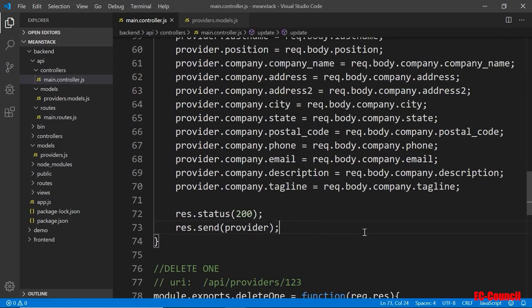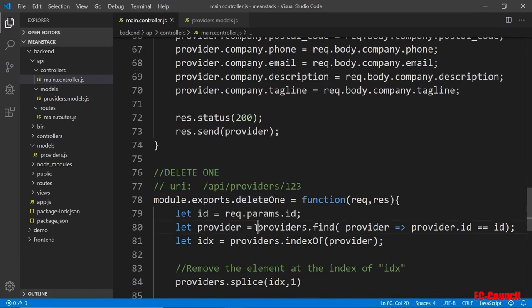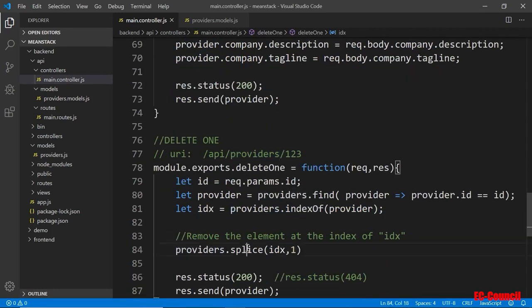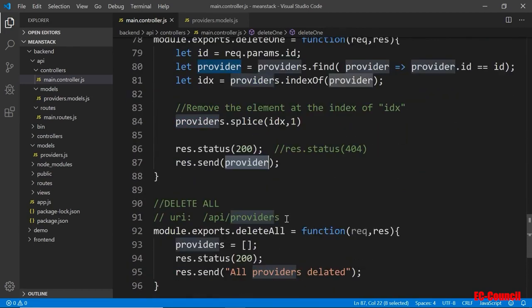For the delete ones, you can see also the same API, except it's a delete method instead. And we're going to search that API or the ID inside the providers list, return the provider, we get the index of that position in that entire list, and we cut it out, right? Splice it, remove that. And then we send the provider, which is the one that we deleted, back to the requester. For delete all is, again, it's very dangerous. You just basically remove everything from the list.